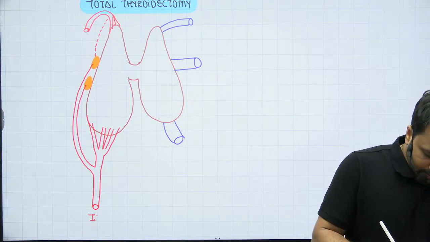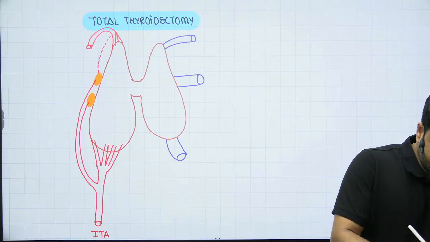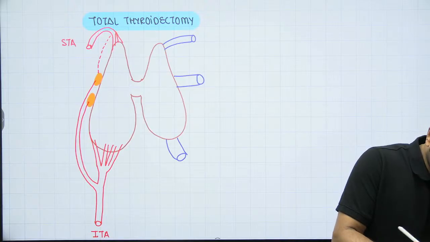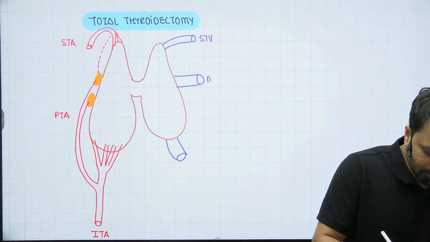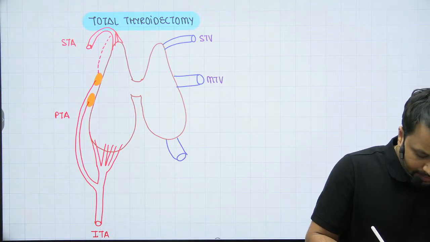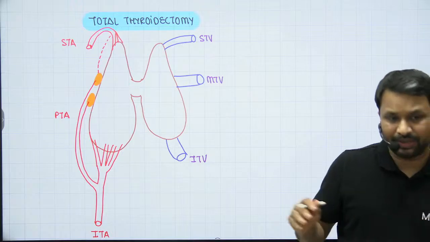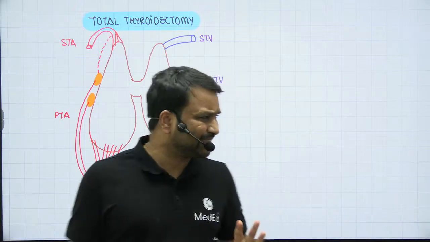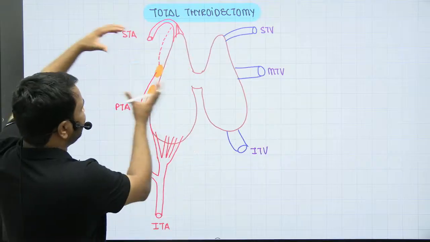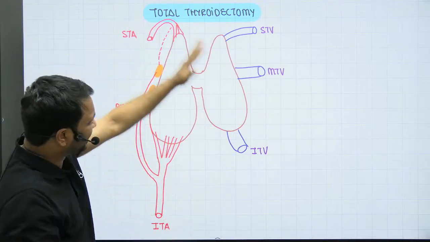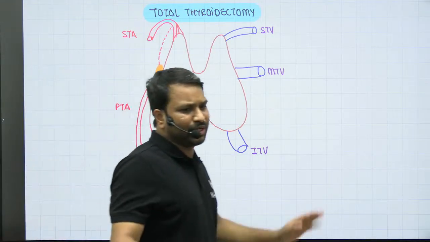So this is your inferior thyroid artery. This happens to be your superior thyroid artery. These are your parathyroid arteries. This happens to be your superior thyroid vein. This is your middle thyroid vein. And this happens to be your inferior thyroid vein. So you have the entire set on both sides. Again, all these veins will be here, all these arteries will be here. For making it clean, I have just depicted it in this particular fashion.